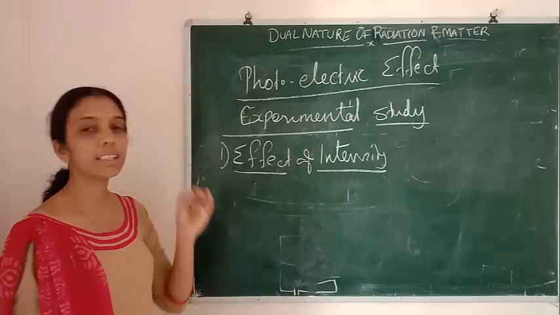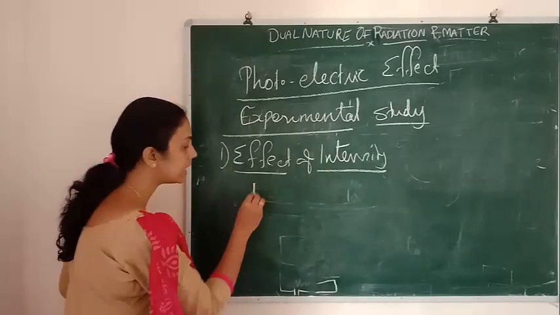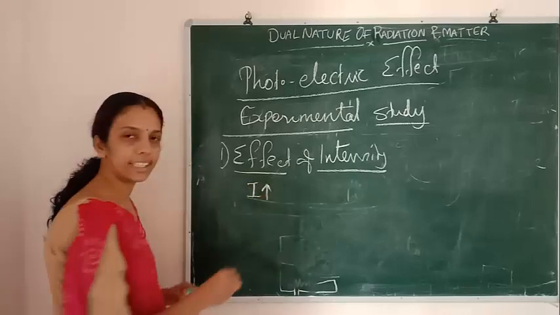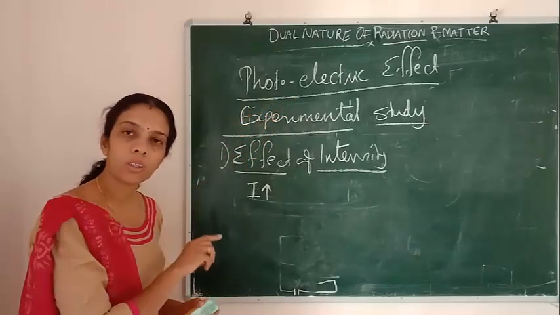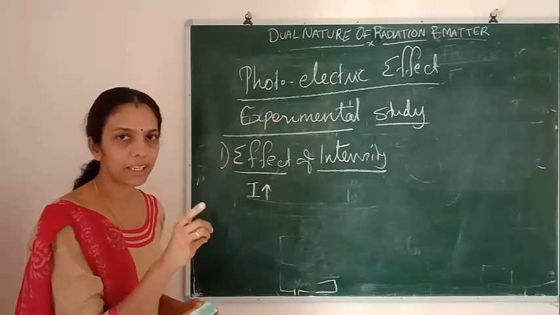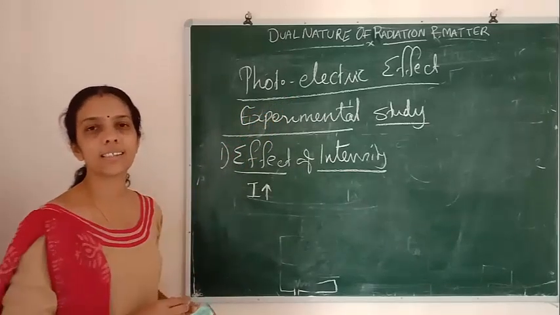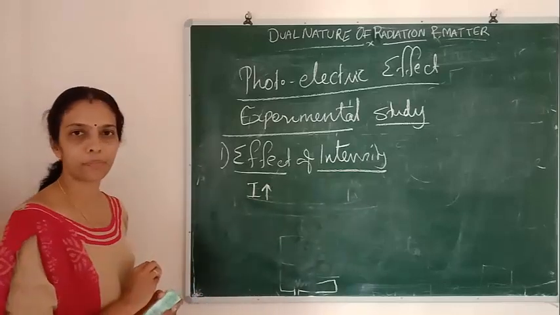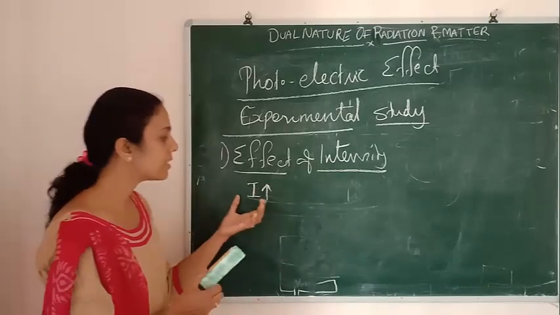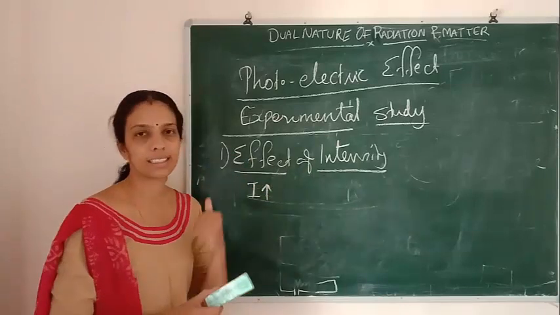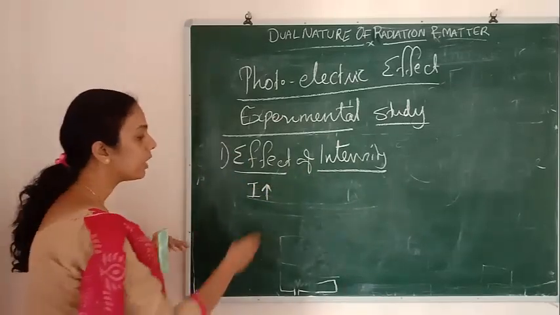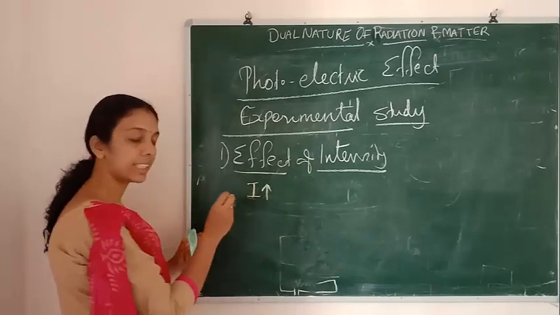If we increase the intensity of incident radiation from the source falling on the emitter plate, what will happen?